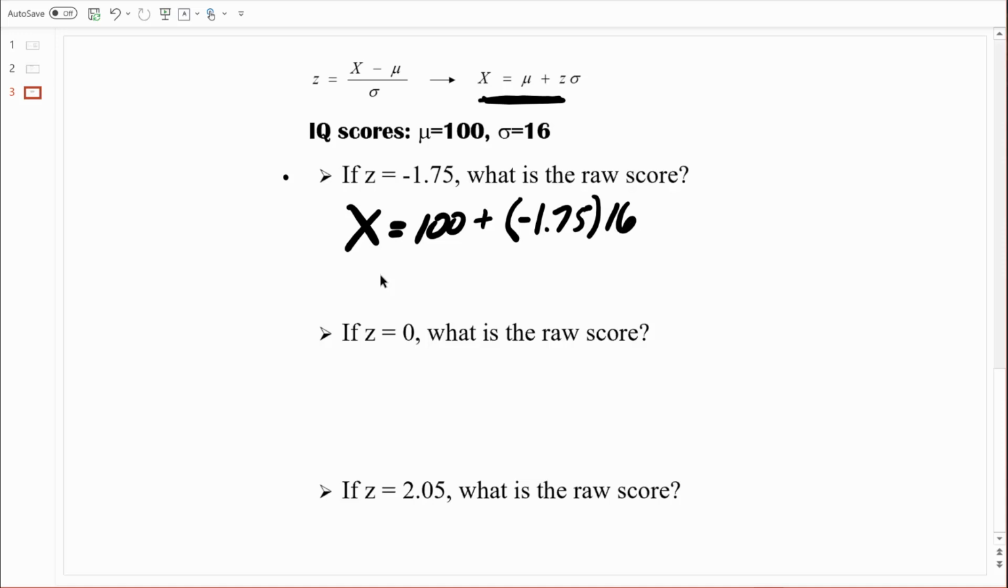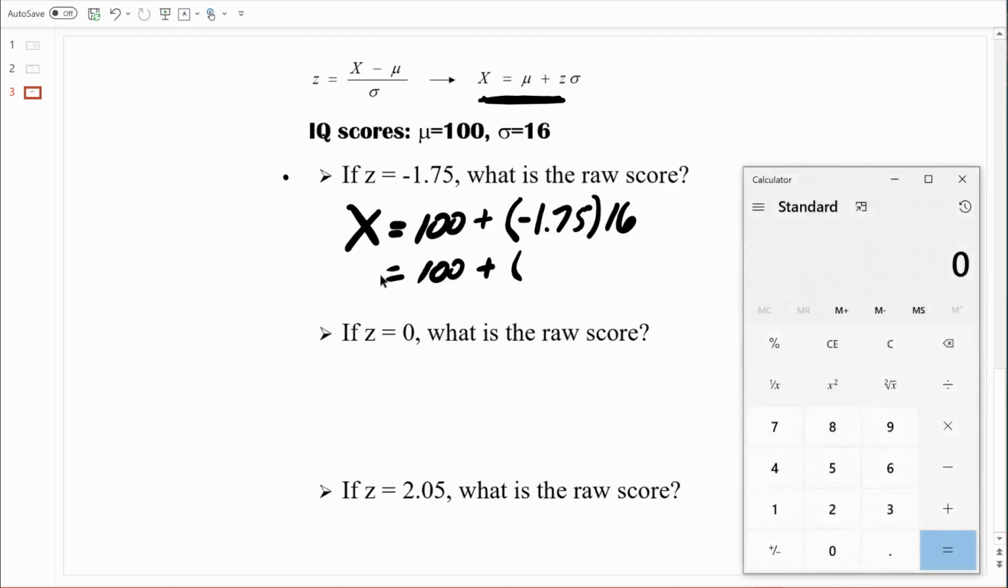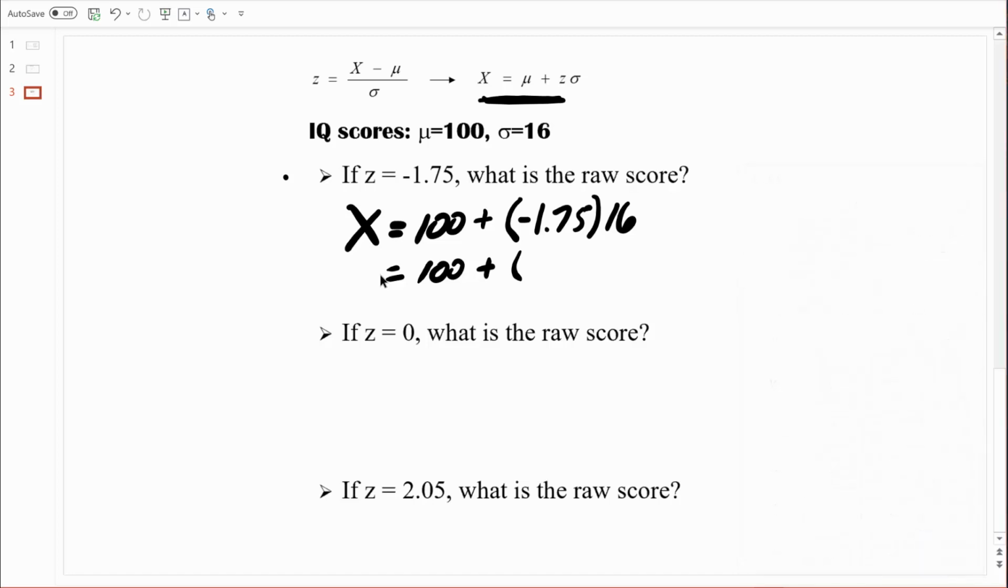All right, let's figure out the multiplication in there. So in our next step, we would have 100 plus, let's figure out what negative 1.75 times 16 is. I'm going to key in 1.75, make it negative, and then multiply that by 16. That equals negative 28. So we're left with 100 plus negative 28. And you probably recall from basic math that 100 plus negative 28 is equivalent to 100 minus 28.